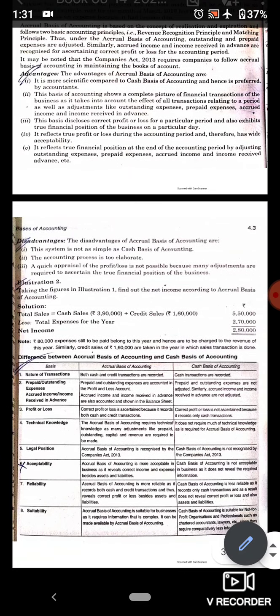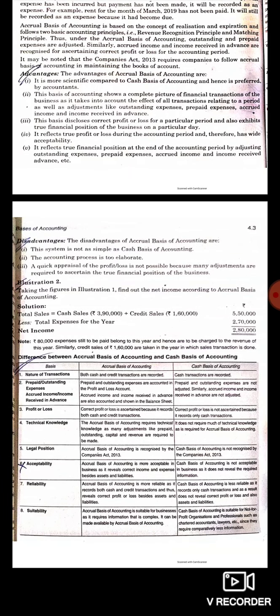So next is the difference between accrual basis of accounting and cash basis of accounting. So first one is nature of transactions. In case of accrual basis, both cash and credit transactions are recorded. But in case of cash basis of accounting, as it is clear from the name itself, under it only cash transactions are recorded.